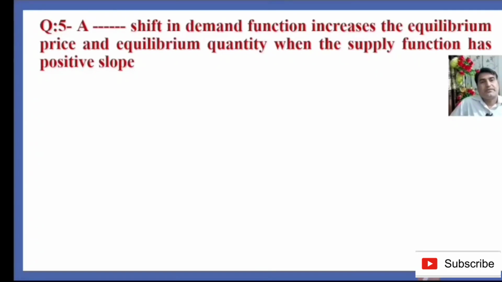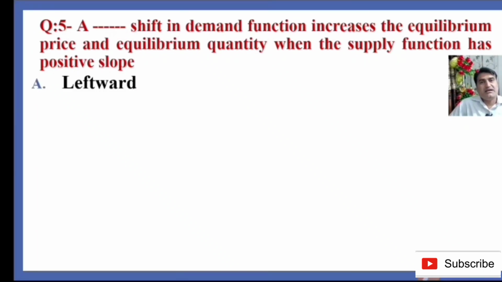Question number 5: a shift in demand function increases the equilibrium price and equilibrium quantity when the supply function has a positive slope. As we know, the shift in demand function means increase or decrease in demand. When the demand increases, the equilibrium price will definitely increase. However, whether the equilibrium quantity increases or decreases will depend upon the elasticity of supply.